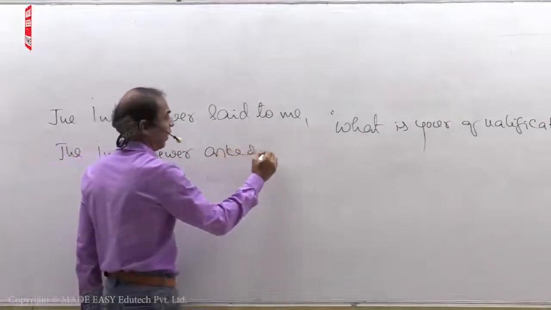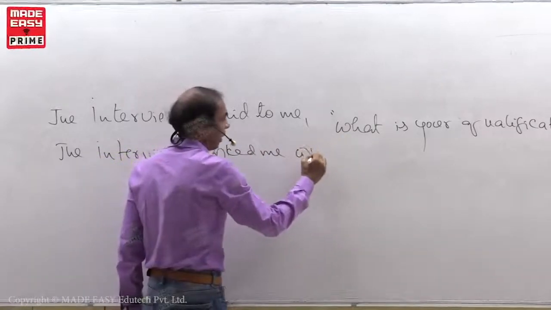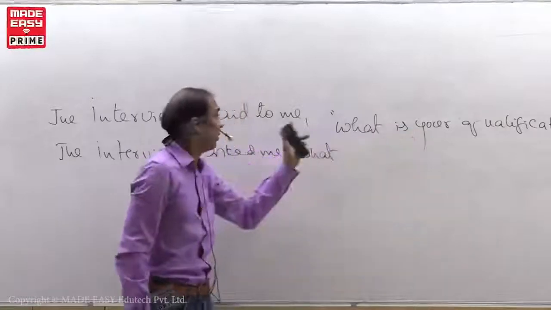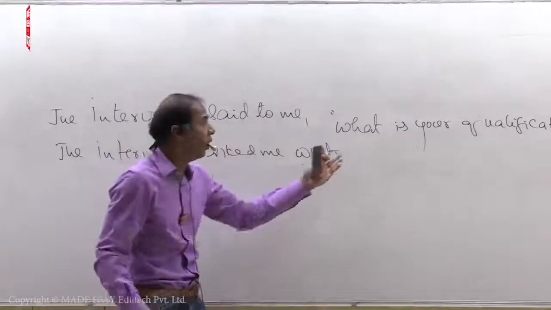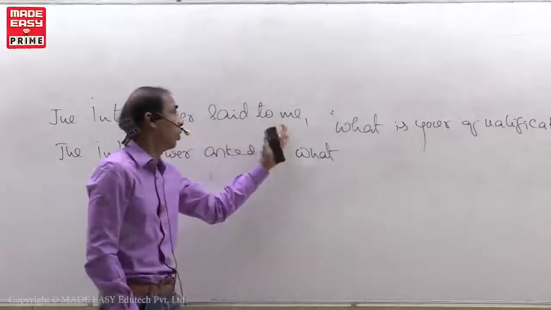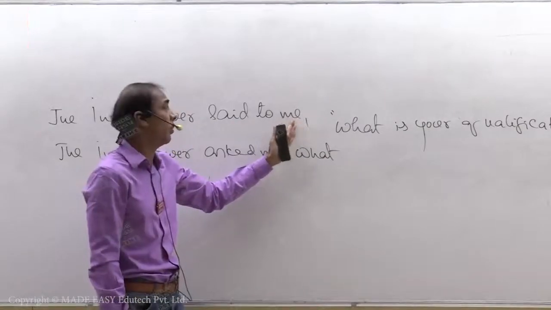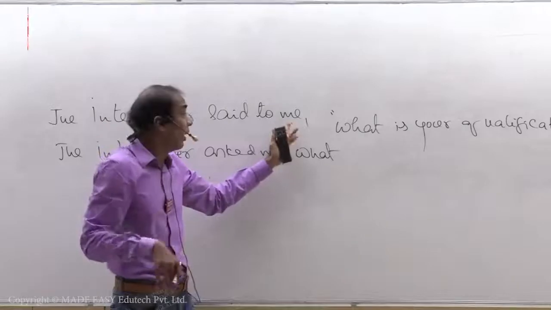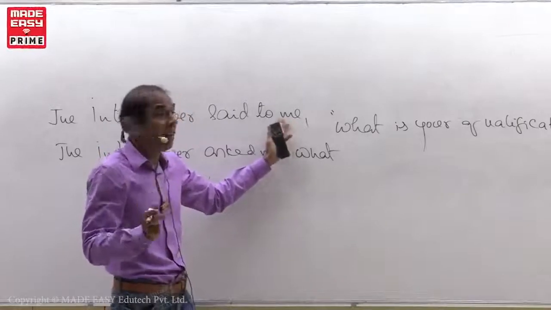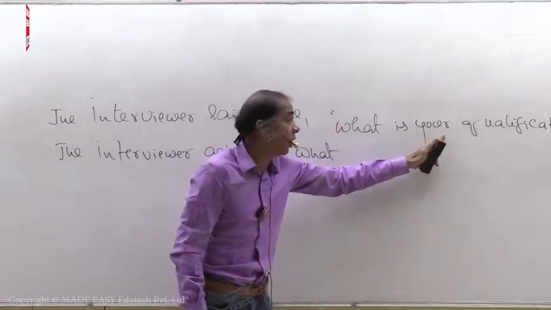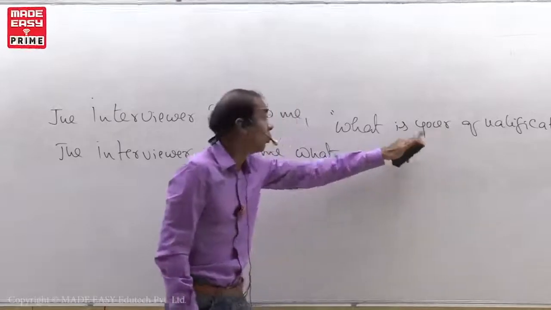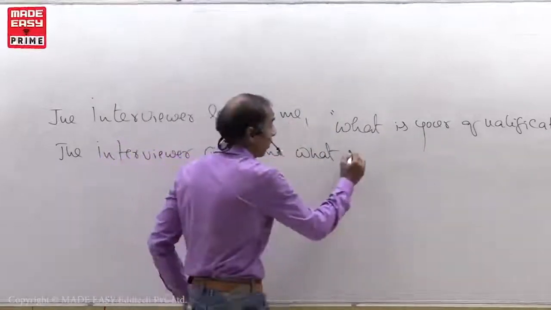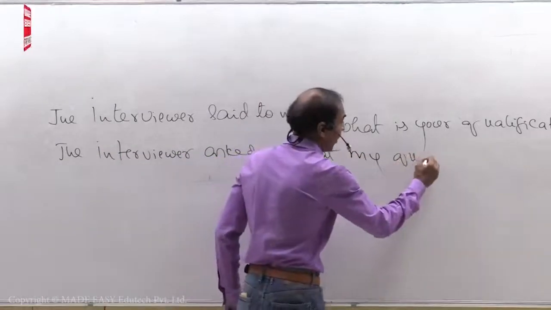The same question word comes as a link word. "What". "You" changes as the reporting verb object. Similarly, "your" also changes as the reporting verb object. What is the reporting verb object? Me. Me again changes as I. But here you have "your", so your changes as my. What my qualification was.